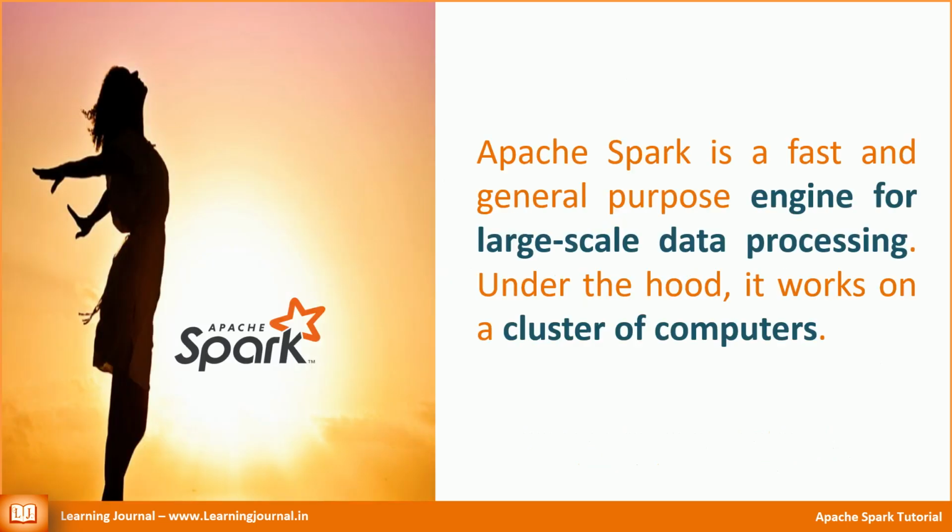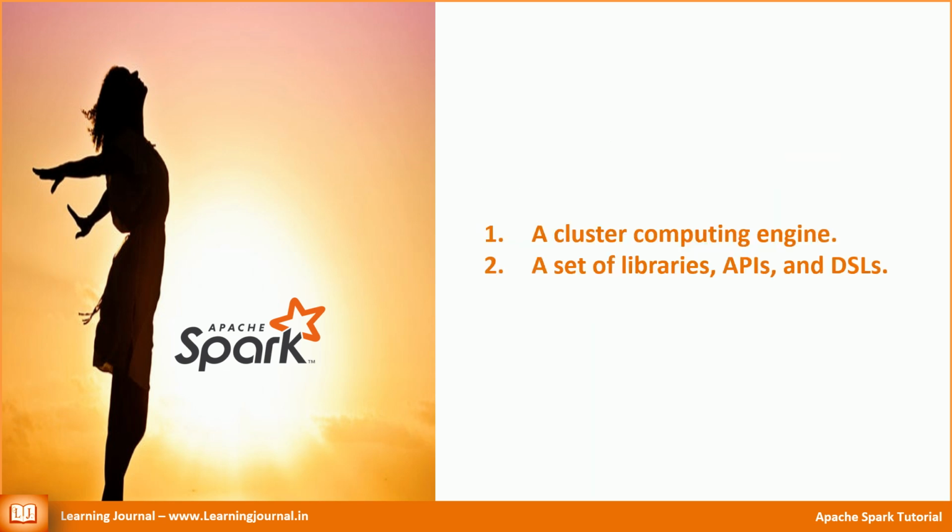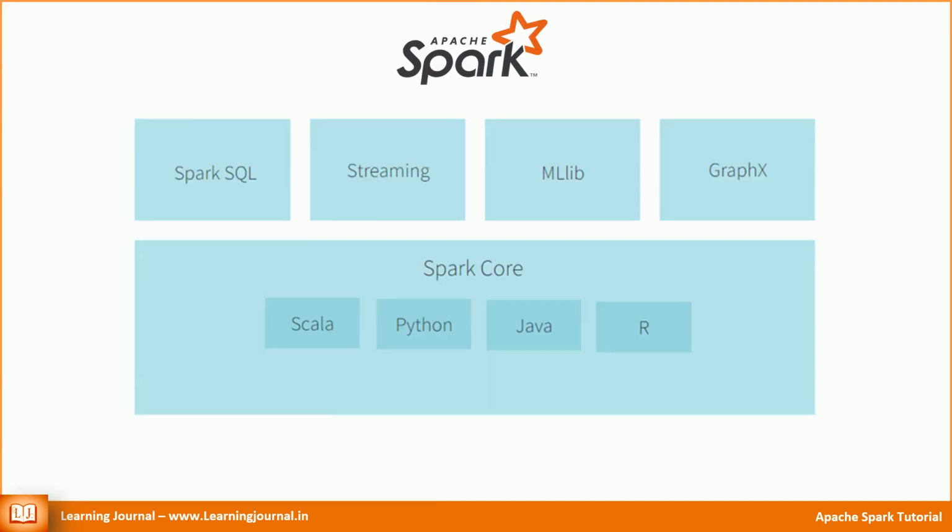You can define it like this. Apache Spark is a fast and general purpose engine for large-scale data processing. Under the hood, it works on a cluster of computers. But I am still not sure what exactly is Apache Spark. Let me try again. There are two things, a cluster computing engine and a set of libraries, APIs and DSLs. These two things together make Apache Spark. Now look at this diagram. This diagram represents the Apache Spark ecosystem.